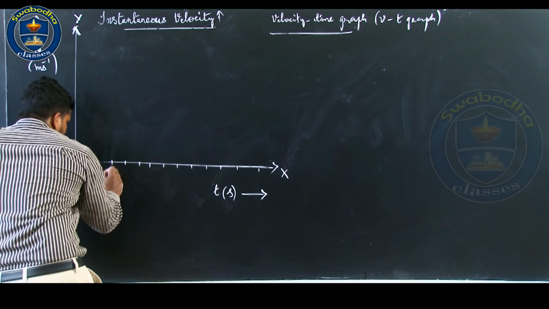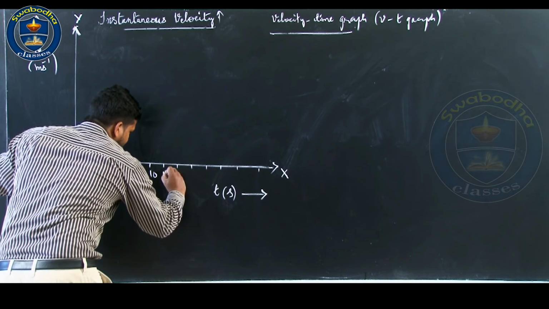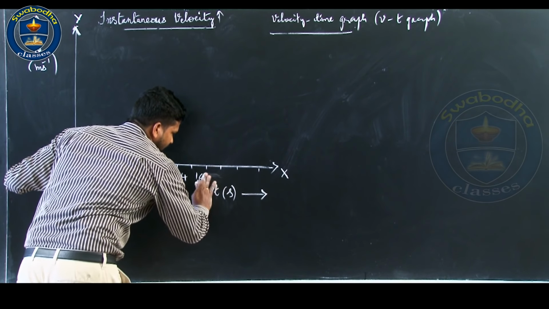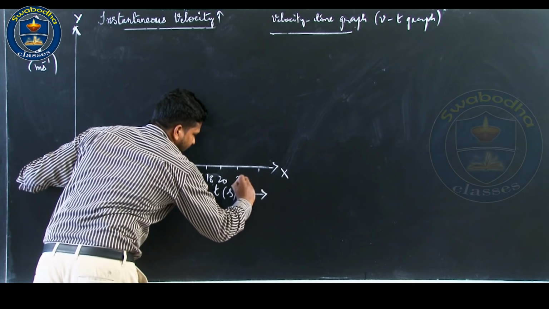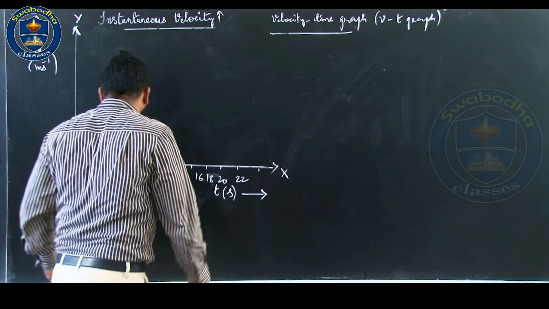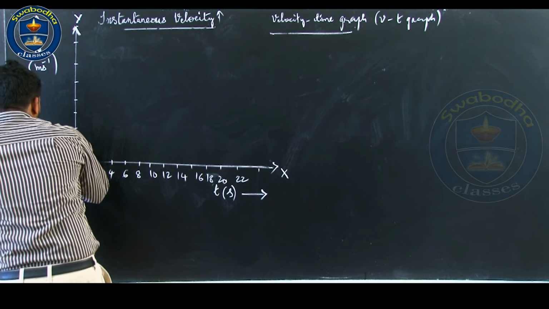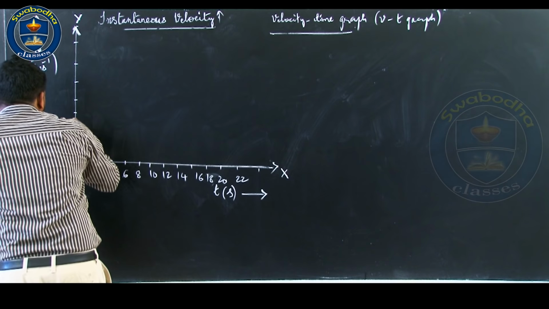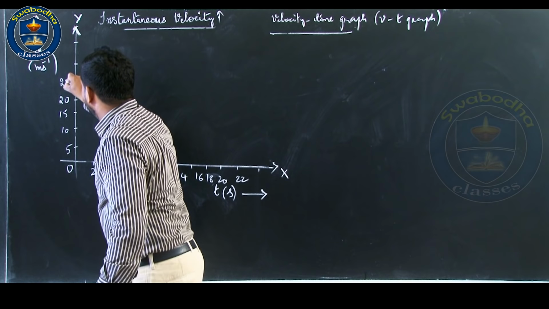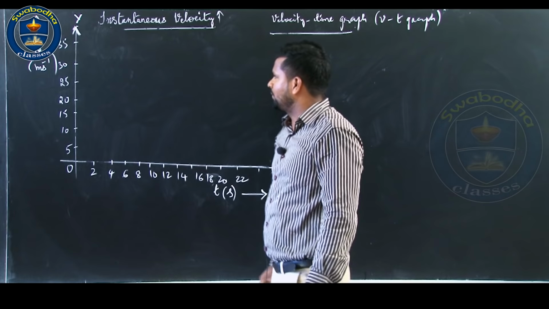Time: 2 seconds, 4 seconds, 6, 8, 10, 12, 14, 16, 18, 20, 22. Velocity: 5 meter per second, 10 meter per second, 15 meter per second, 20 meter per second, 25 meter per second, 30 meter per second, 35 meter per second, and so on.